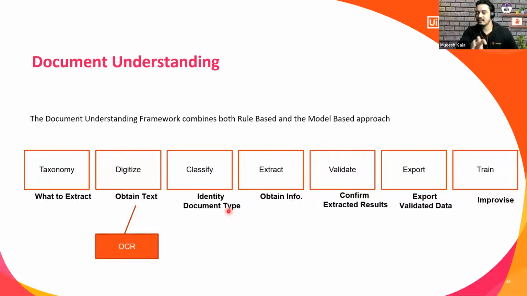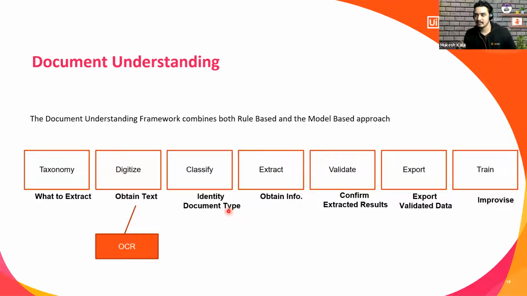Once you are in the classify stage, the DU framework will see that, okay, Mukesh in the taxonomy has defined that he can have invoices, receipts, and so on. And here it will identify that the input you have given me is this type. Then once the classification is done, it will extract the information you have put in the taxonomy. So: taxonomy, digitization, classification, and extraction.